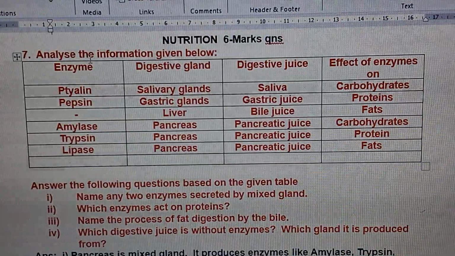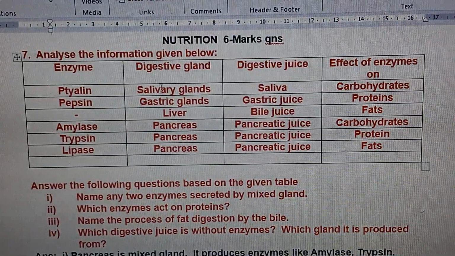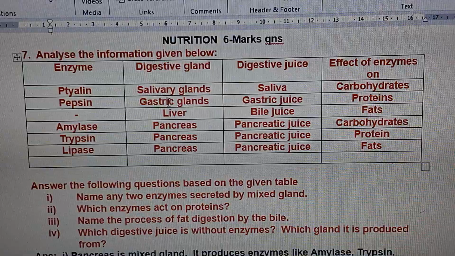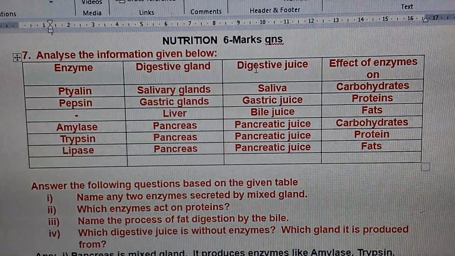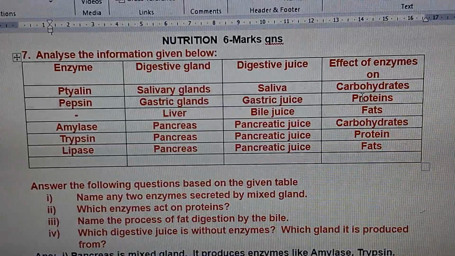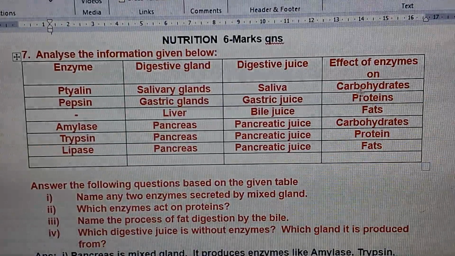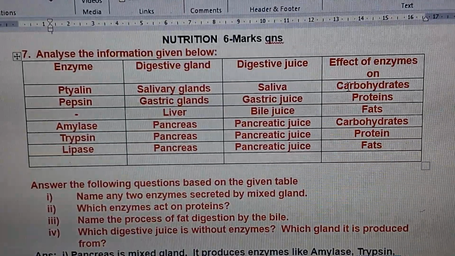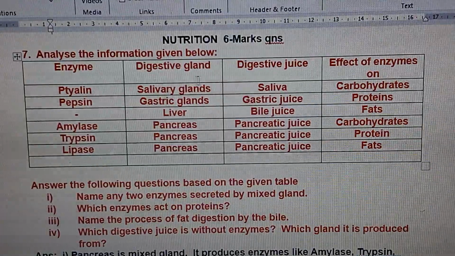They have given the enzyme's name, the digestive gland which is secreting that enzyme, the digestive juice it is called, and the effect of the enzymes, means on which kind of food they are affecting.